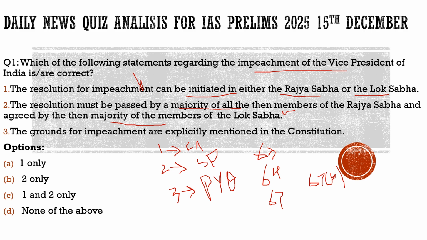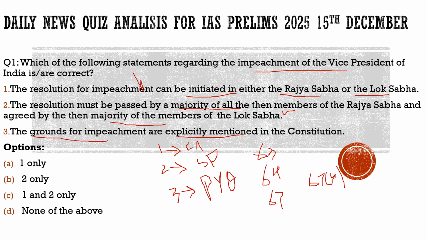Then the third statement: the grounds for impeachment are explicitly mentioned in the constitution. This is the catch here. If you do not think over this statement, you would mark it correct, because you would unintentionally misread it as talking about the procedure for impeachment. Unfortunately, we students often tend to make such mistakes. So it is very important to read the questions properly, line by line, and understand them. Here the third statement talks about the grounds for impeachment. It does not talk about the process of impeachment.